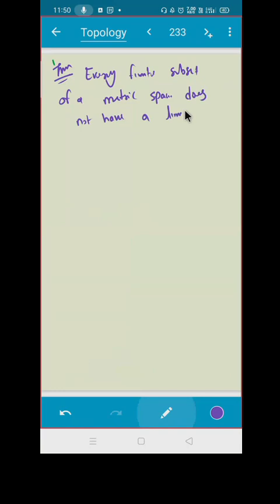How many of you agree with this statement? You are having a finite set that does not have any limit point.